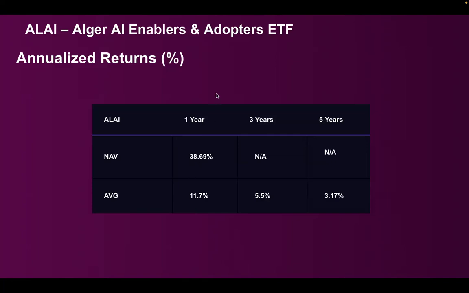Compared to the average, this is far better. So the returns are really good.